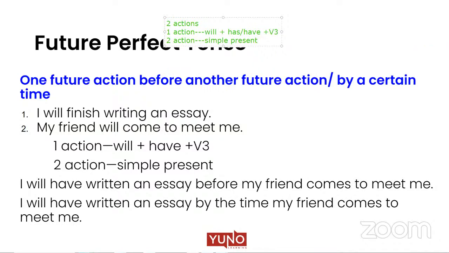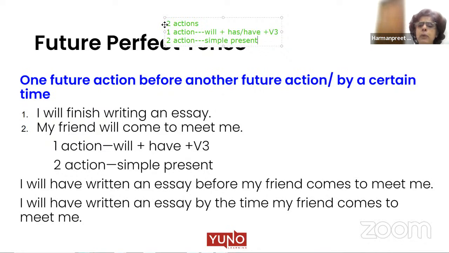Guys, please, I request everyone write down this in your notebooks, copies, whatever it is. This is important. This is where most of the people make mistakes. First of all, what do we mean by future perfect? What is the function of future perfect? See, perfect tenses always act like a bridge between two tenses. Future perfect links present tense with future tense. So they are used as a bridge.